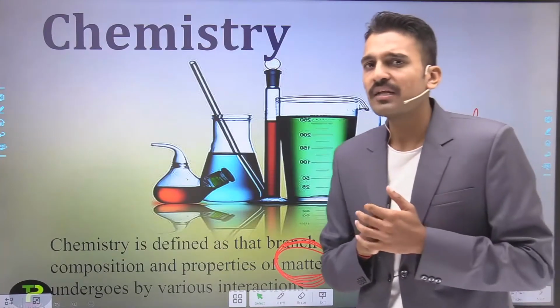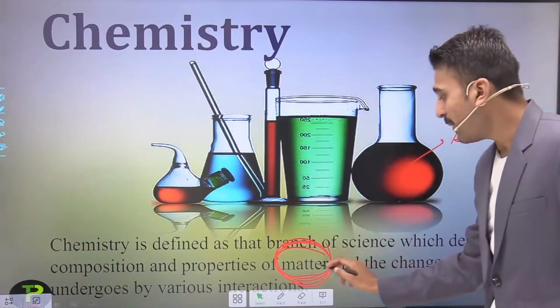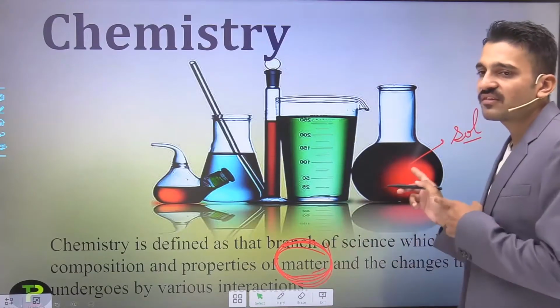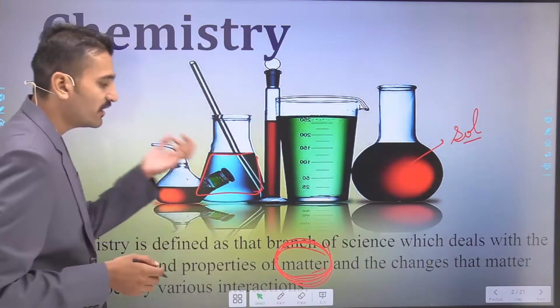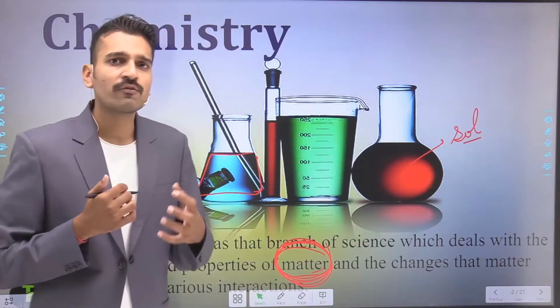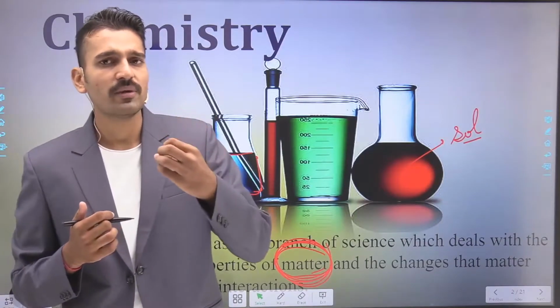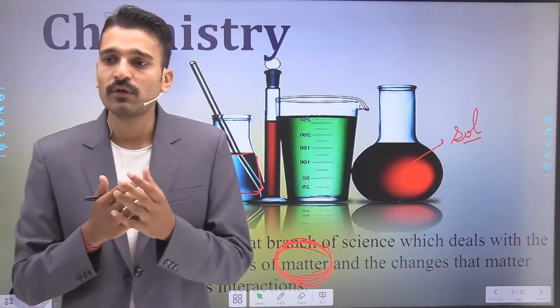If there is a chemical change happening, it means that the matter present in this container and the matter present in this flask are interacting with each other and forming something different, a new chemical compound.